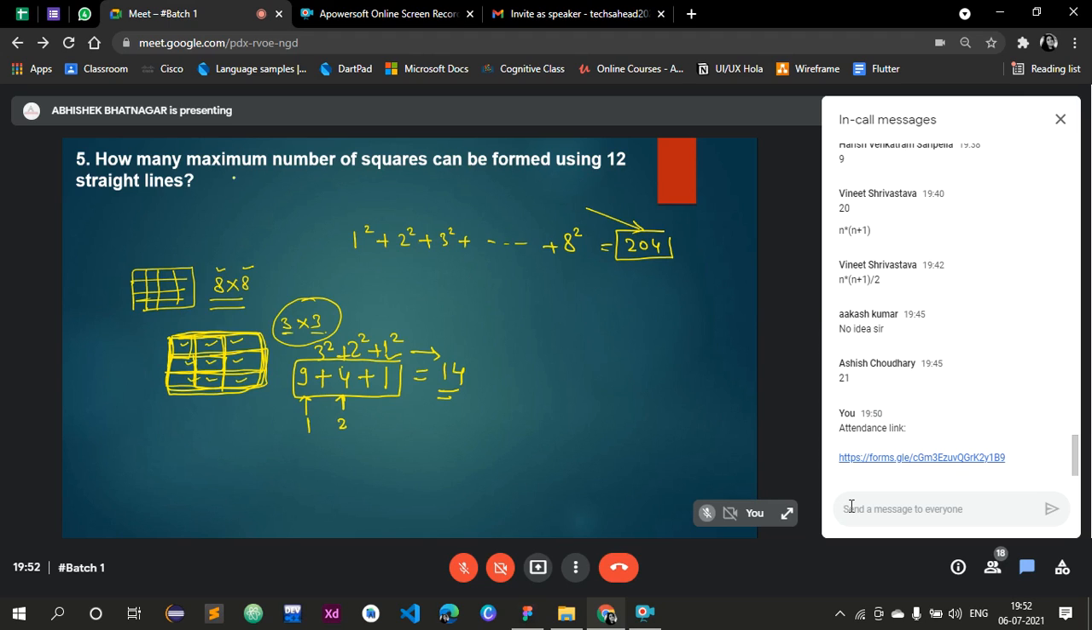Any confusion, anyone? Now tell me the answer for this particular question. How many squares can be formed using 12 straight lines? Maximum number of squares.